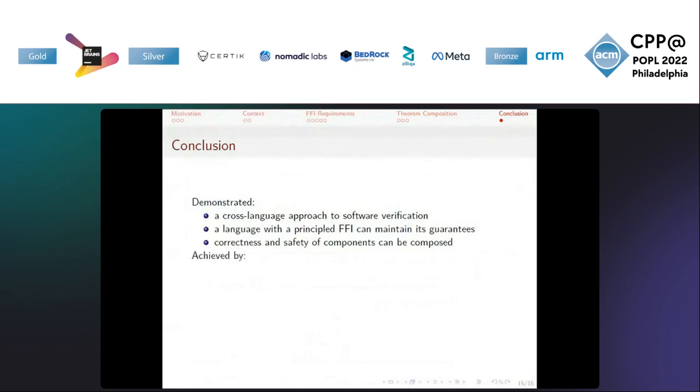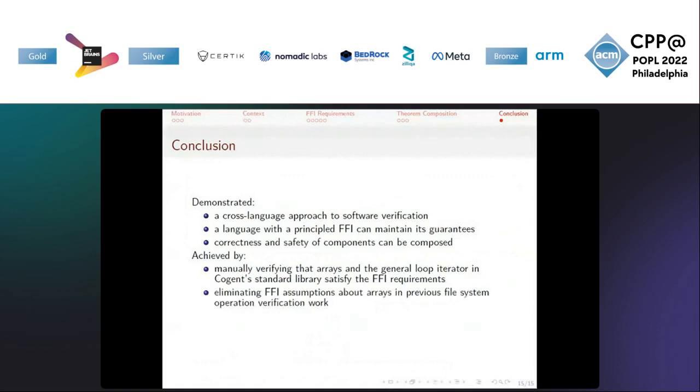We have achieved this through a case study of a mixed system composed of a safe functional language, Cogent, and an unsafe imperative language with few guarantees, C. Specifically, we have manually verified the correctness and safety of an array and general loop iterator implementation in C, and that these adhere to Cogent's foreign function interface requirements, and use these proofs to discharge proof obligations generated by the Cogent compiler when used to prove functional correctness of file system operations in previous work, thus showing that the composition of automatically and manually proved correctness and safety theorems of a Cogent-C system is straightforward.